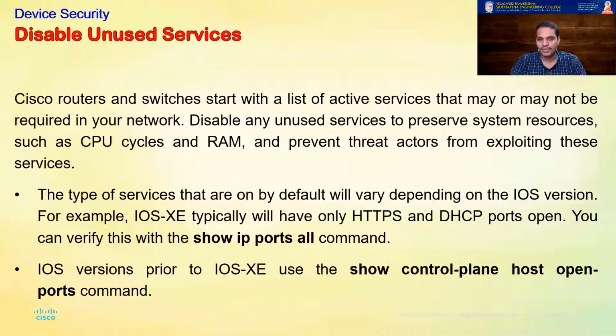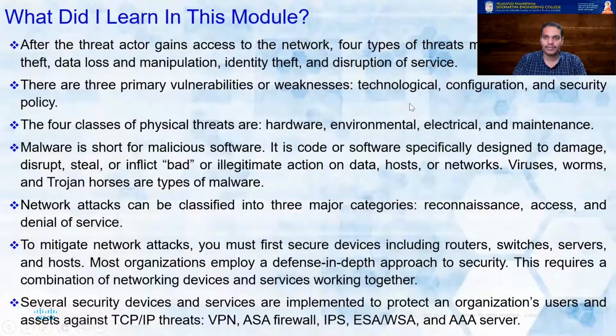Next, disable unused services. In order to find out which ports are open or which ports are closed, you can just type in show ip ports all, and any unused or unwanted services, we should always disable them first. If you don't disable them, and you are least bothered about them, maybe the attacker can find some kind of vulnerability in them, and he can try exploiting these services and then gain access into the system. So another thing which you should do to make your device secure is disable any unused services on the device.